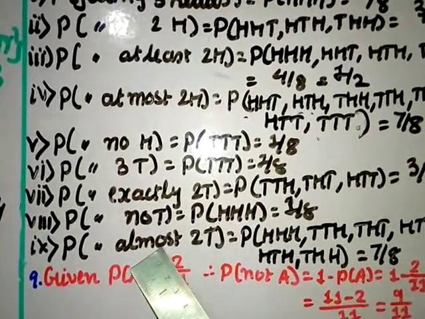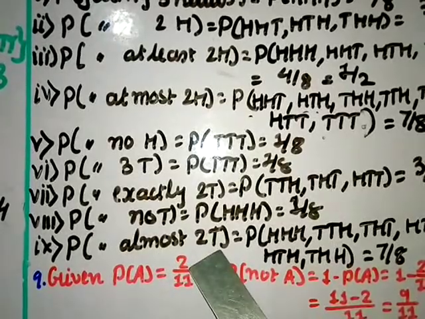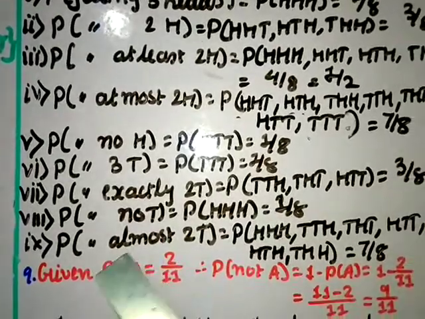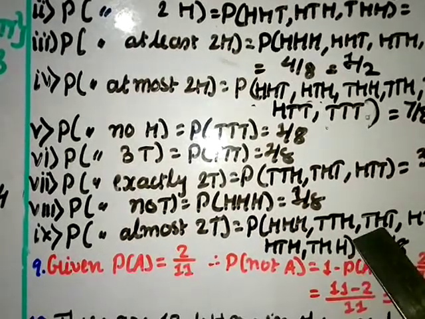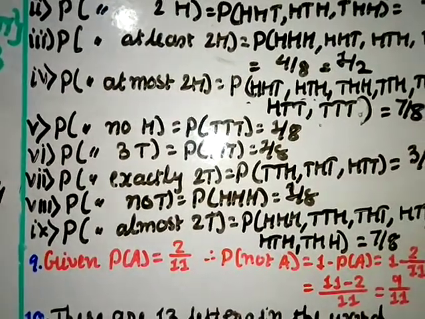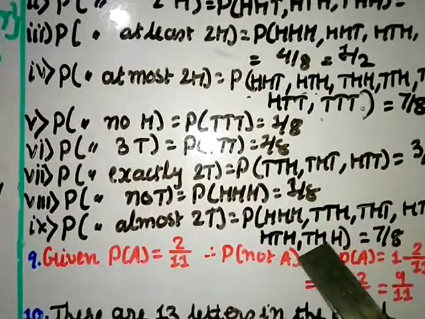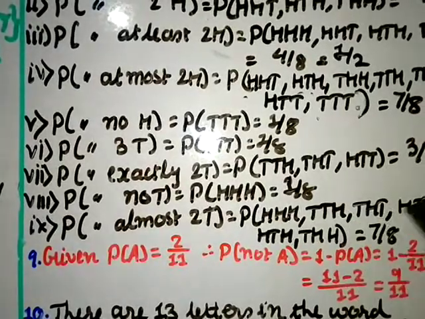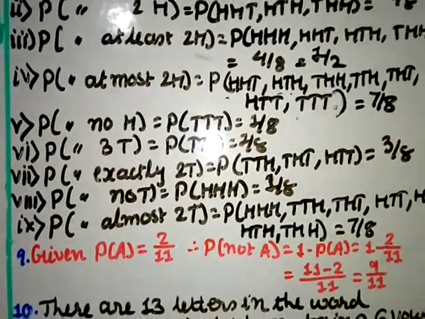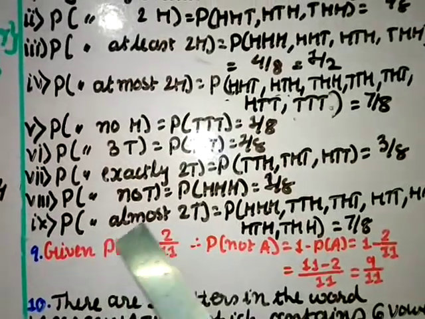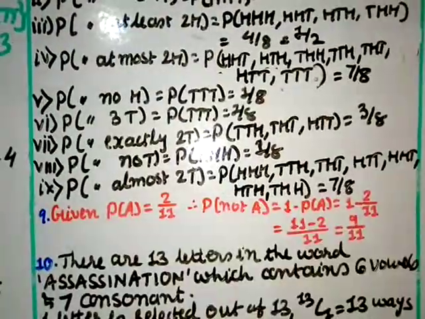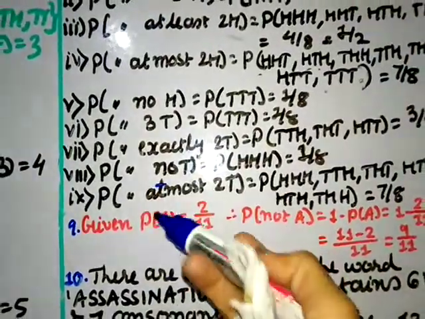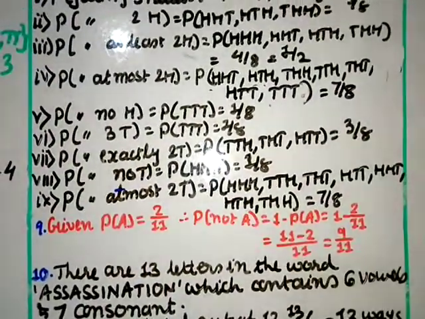Then probability of getting at most 2 tails. This is T, not L, it is at most 2 tails. So HHH, TTH, THT, HTT, HHT, HTH, THH. So it is 1, 2, 3, 4, 5, 6, 7, so 7 by 8. So the probability of getting at most 2 tails is 7 by 8. Let's correct this part. It should be T. It's a spelling mistake: at most 2 T, or 2 tails.